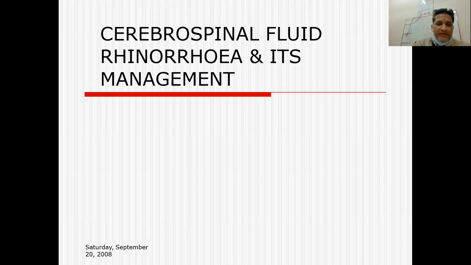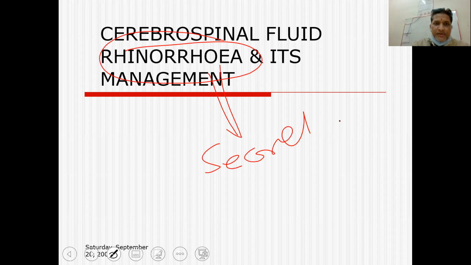Today's topic will be rhinorrhea. The word rhinorrhea means secretions from the nasal cavity. Rhino is the nasal cavity, and like diarrhea, this is a secretion from the nasal cavity.